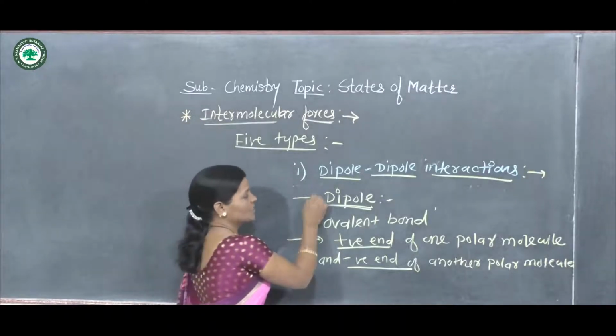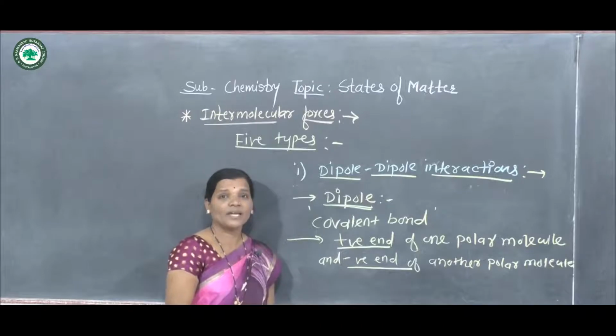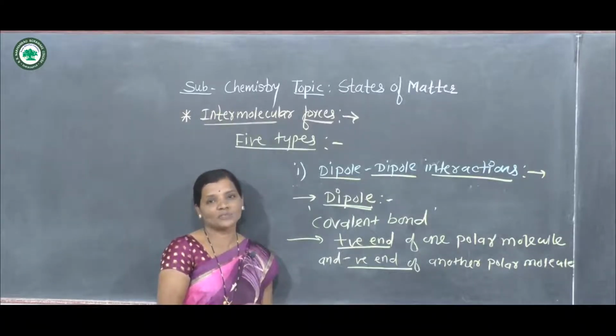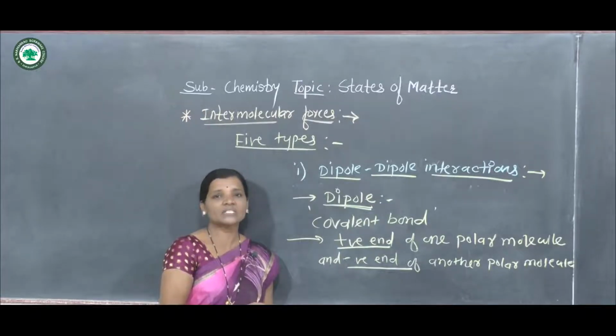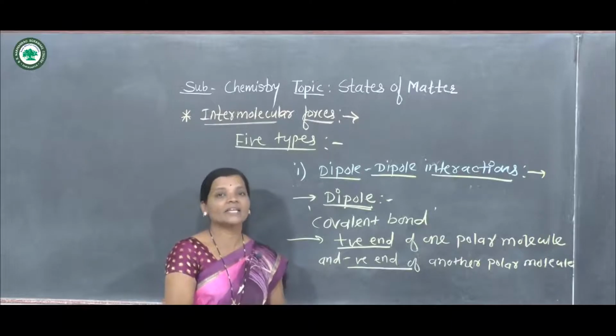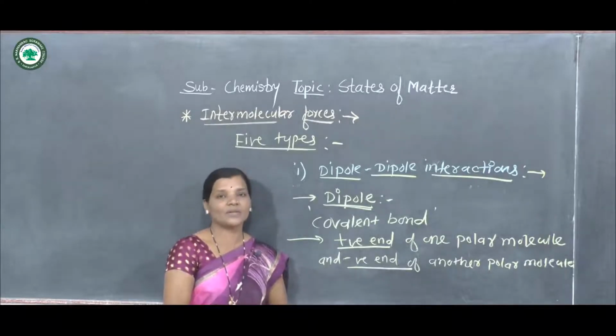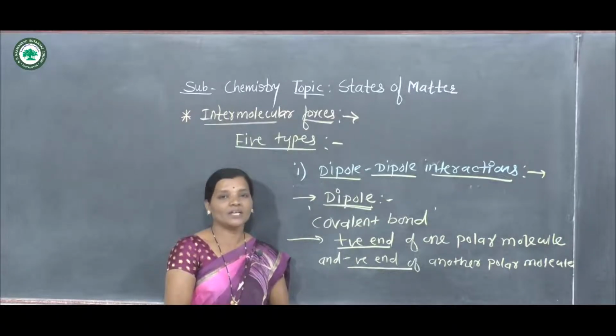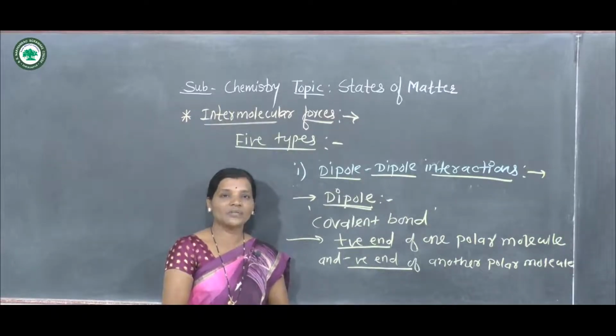Now here what is meant by dipole? Any covalent molecule in which a covalent bond is present. Now we know what a covalent bond is, when there is sharing of an electron pair between two atoms. That means there is an electronegativity difference between the two atoms in which the covalent bond exists.